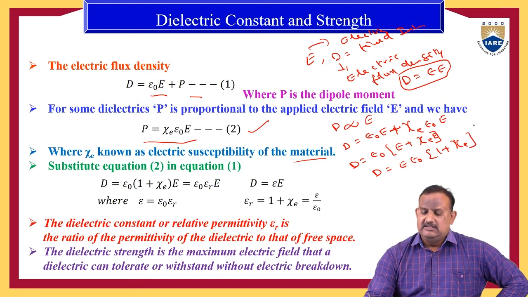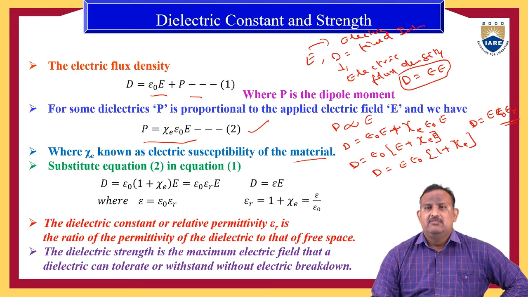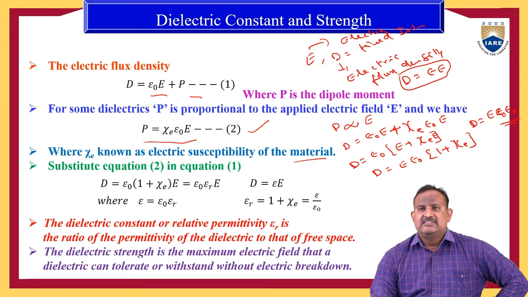Therefore, we can express D as E into epsilon naught into epsilon R, where epsilon R is nothing but 1 plus zeta E.